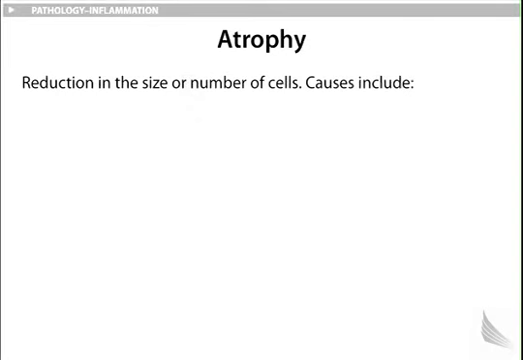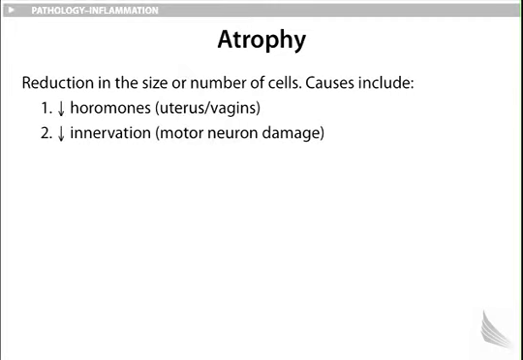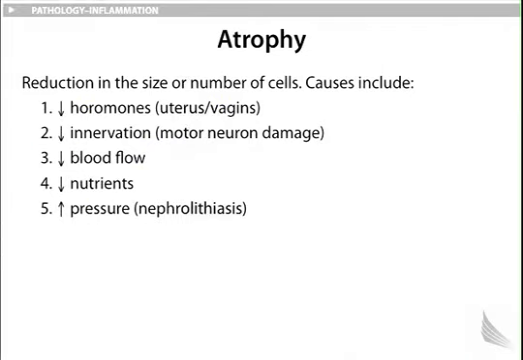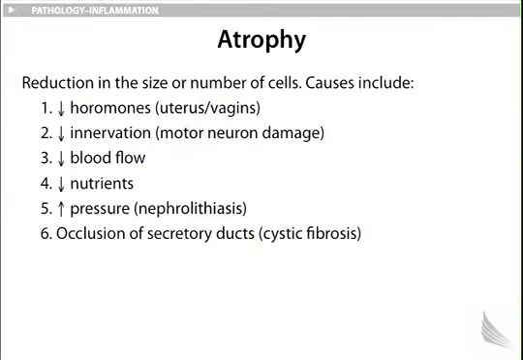Here we will discuss atrophy, a physiologic adaptation. It is a reduction in the size or number of cells. Causes include, number 1, decreased hormones, found in the uterus and vagina; decreased innervation, such as lack of motor neuron supply; decreased blood supply; decreased nutrients; and decreased pressure, which may be found with nephrolithiasis, kidney stones, and occlusion of secretory ducts as a result of plugging, which may be seen with cystic fibrosis.